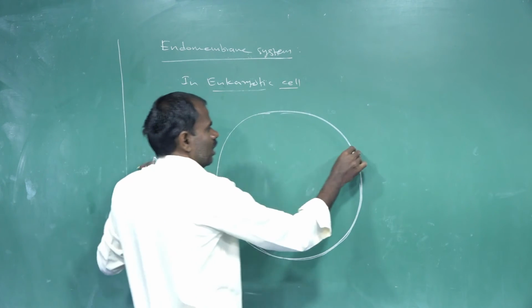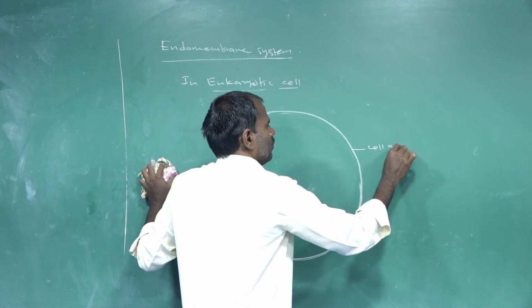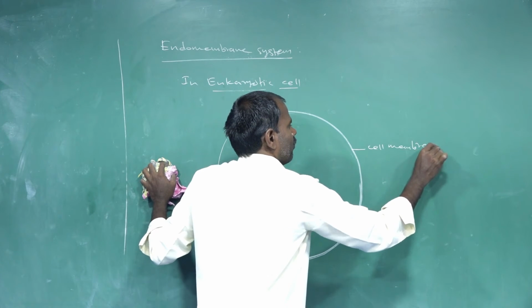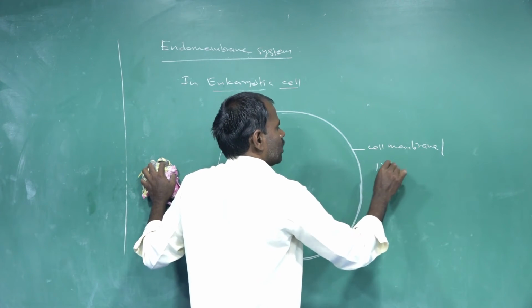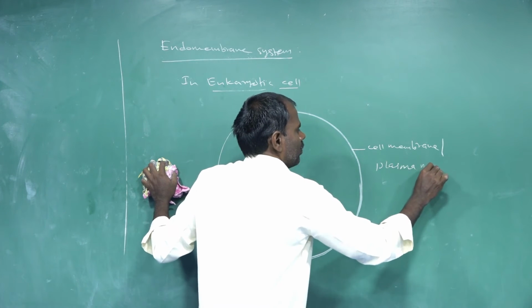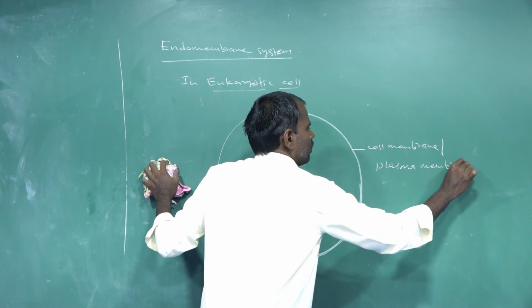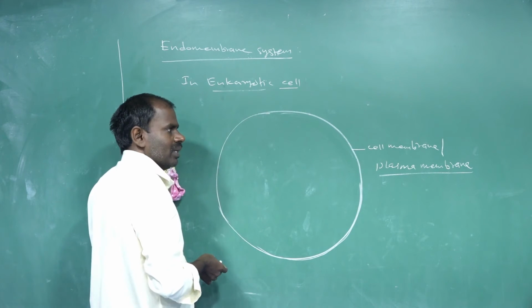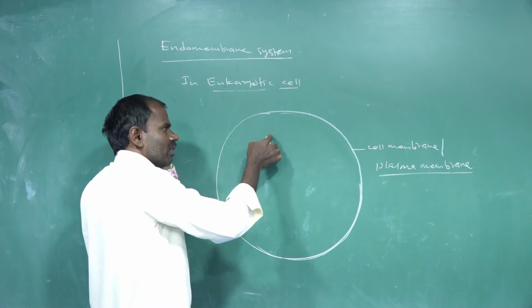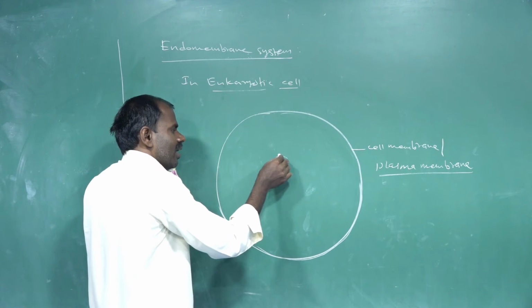The cell membrane is also called the plasma membrane, and the plasma membrane evolved from the cell membrane.